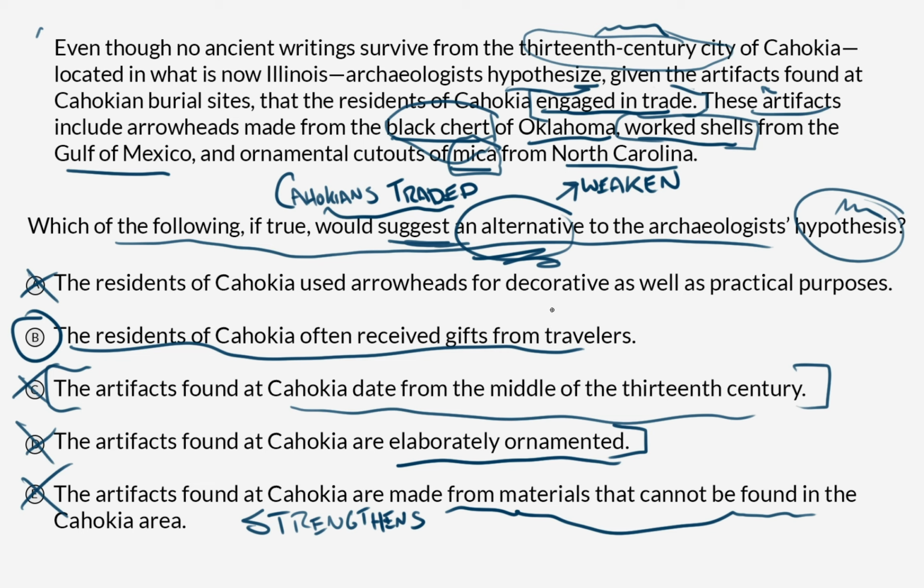Which choice complicates the scenario such that if it were true, the hypothesis would now be endangered, right? If the residents of Cahokia often received gifts from travelers, then maybe trade wasn't the only way that they received these distant goods. Maybe they received them as gifts. So formulate the hypothesis in your own words and ask yourself, what could impact that hypothesis? What weakens, in this case, that argument? What changes it? When you find a choice that fits that description, you'll have your answer.